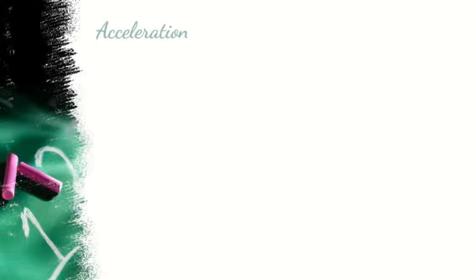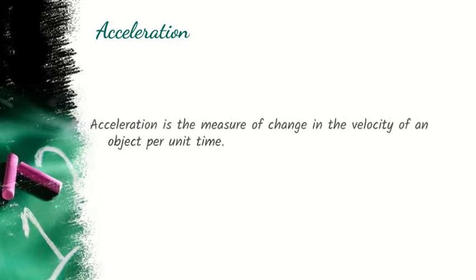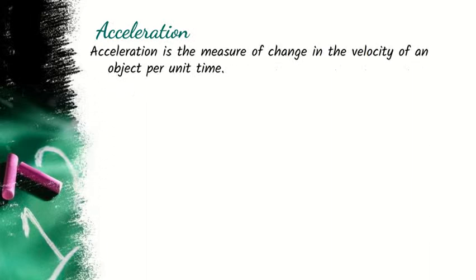Acceleration means the change in velocity in a period of time. Acceleration is the measure of change in velocity of an object per unit time.